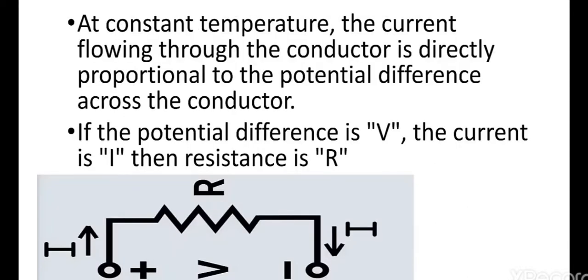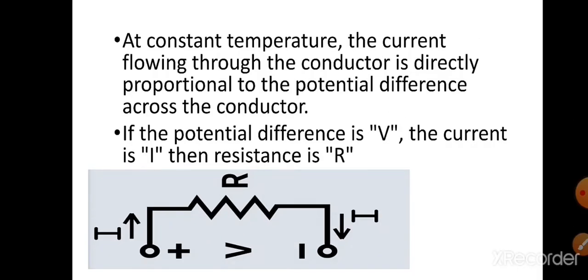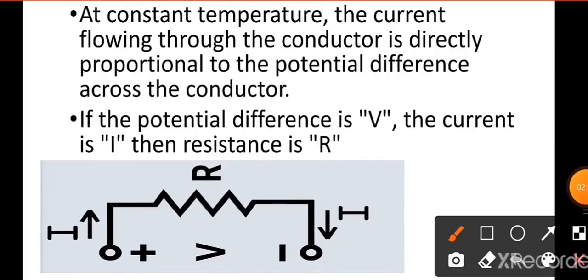Ohm's law. According to Ohm's law, at constant temperature, the current flowing through the conductor is directly proportional to the potential difference across the conductor. It means that at a constant temperature, the current flowing through the conductor between the 2 points is directly proportional to the potential difference and inversely proportional to the resistance R between the 2 points.